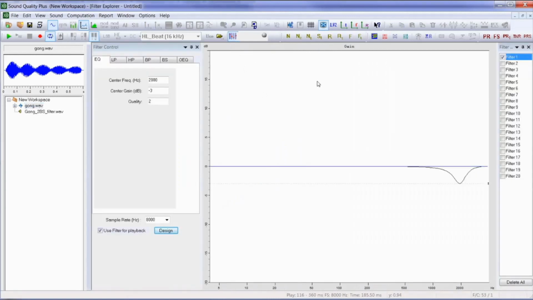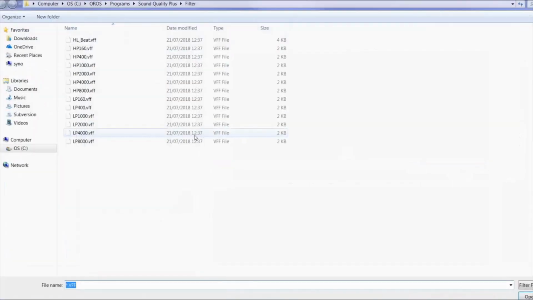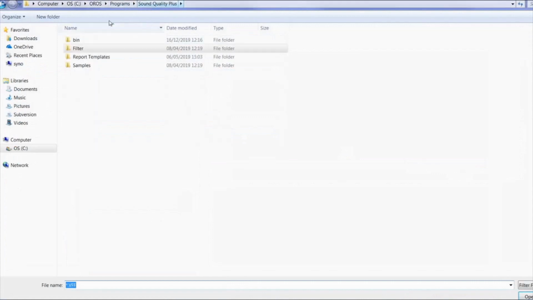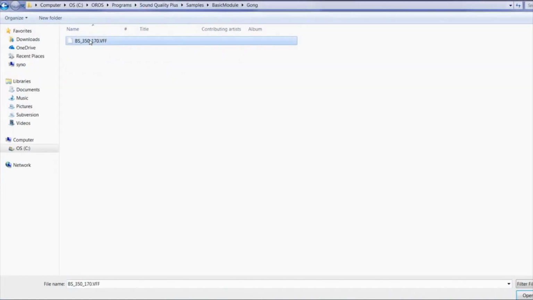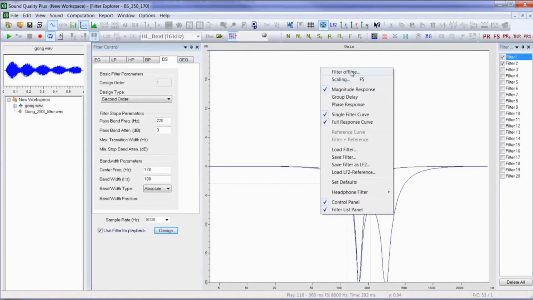We want to use the same cascaded filter that we saved before. Now we can listen to it. Then we can save it.